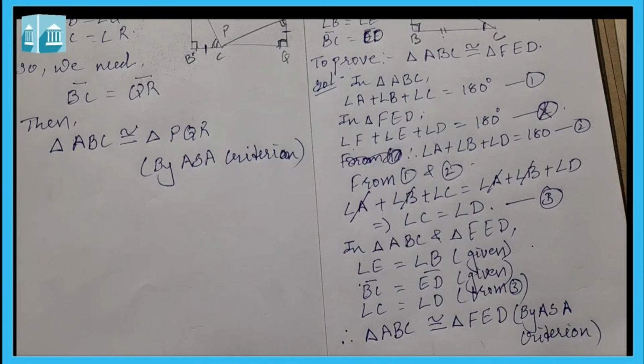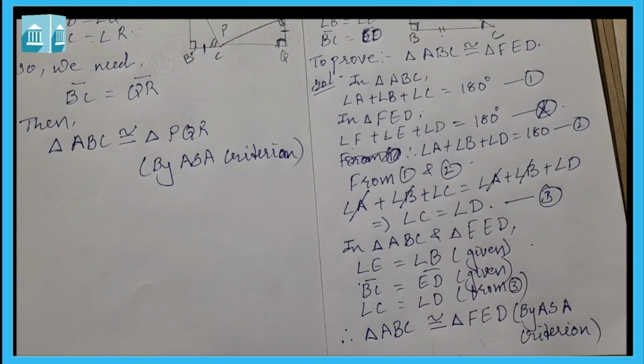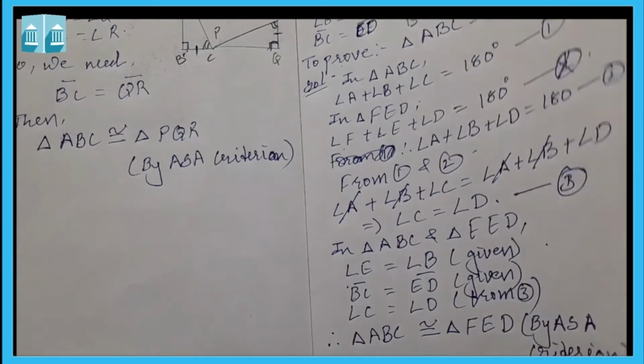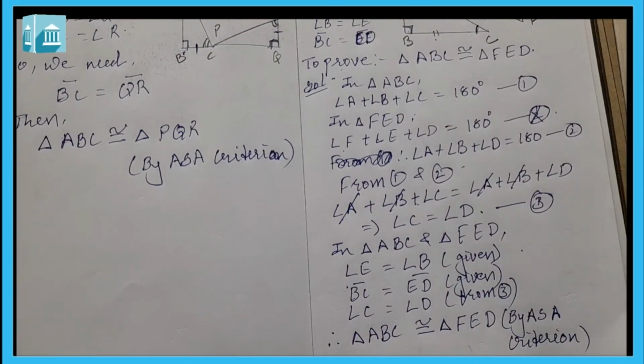So here we end our exercise 7.2. We also end our chapter 7. You have to do all the questions given in the study note by yourself, in the same way as we have done, where we have to find at least three reasons or three given things to make the two triangles congruent. From exercise 7.2 you can do questions 1, 2, 3, 7, 8, 9 and 10 in your notebook.